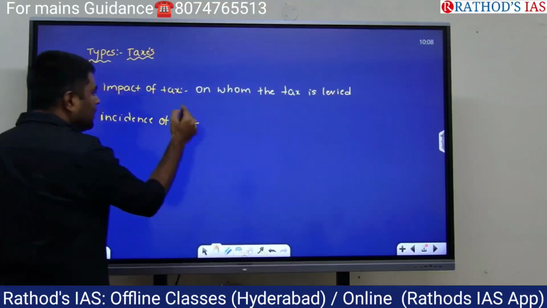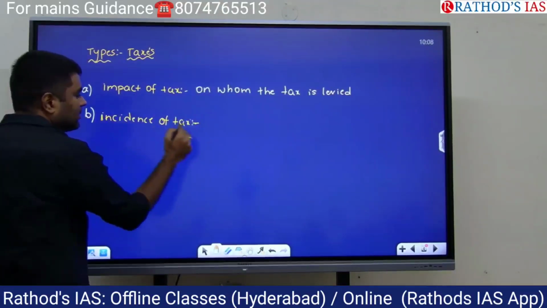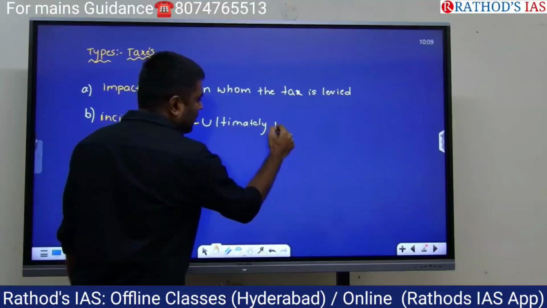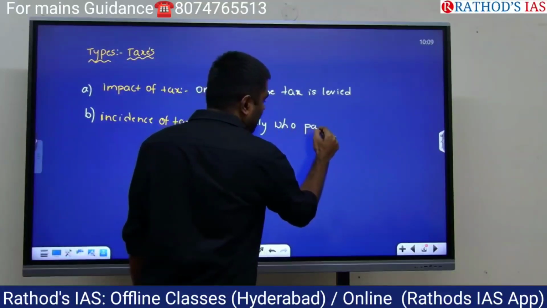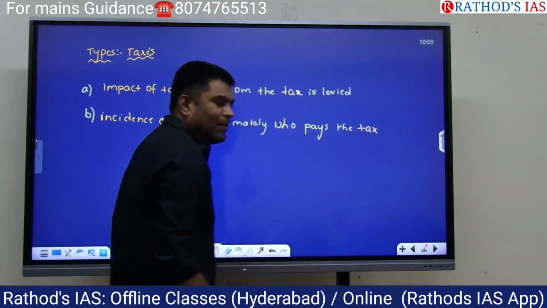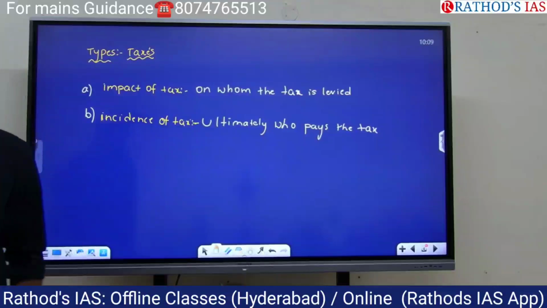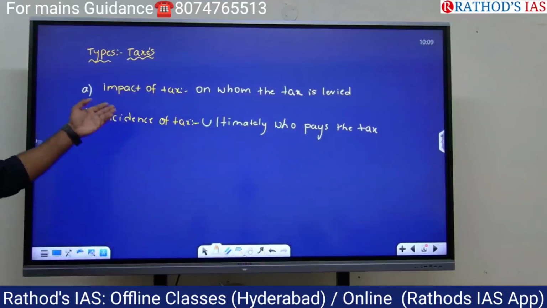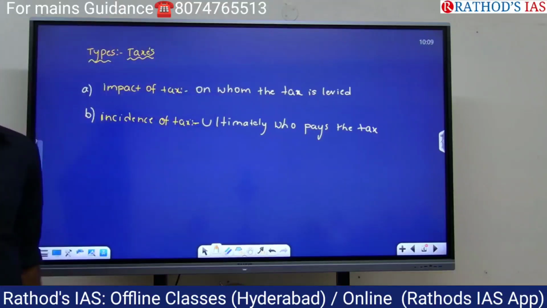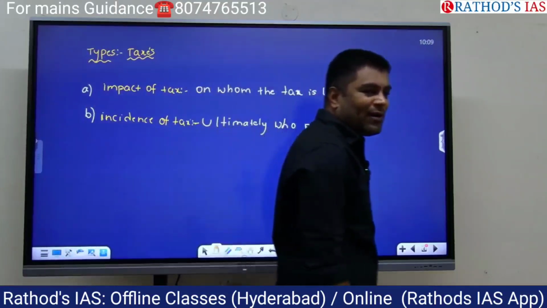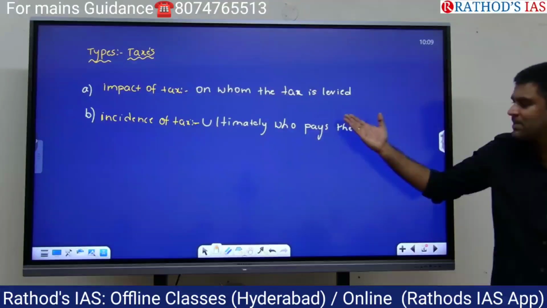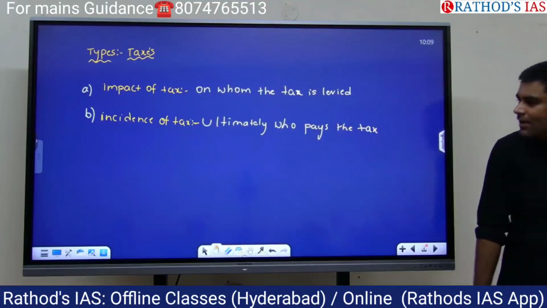The meanings of these terms, impact of tax and incidence of tax: in economics standard books, you may either not find the meaning, or if you find it, you will get a four to five line definition. That's not required. Impact of tax means on whom the tax is levied. Incidence of tax means ultimately who pays the tax.